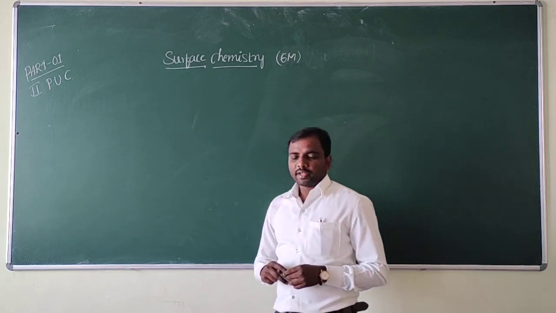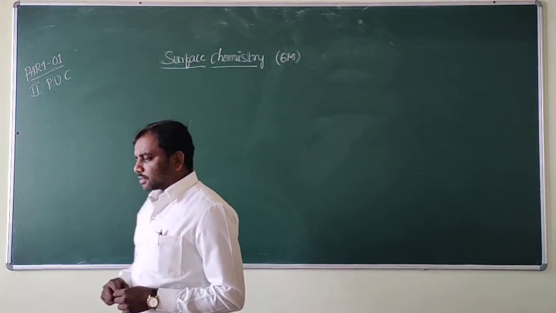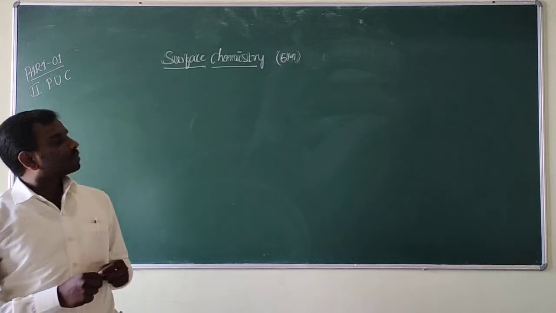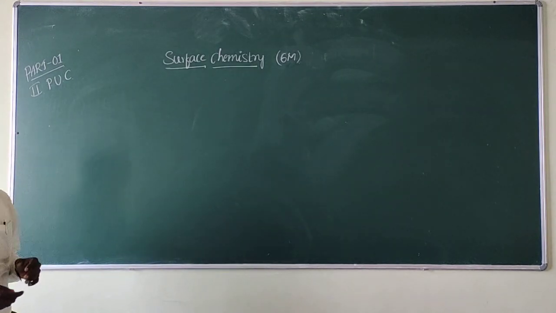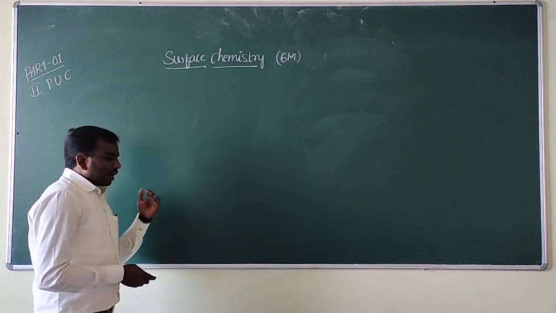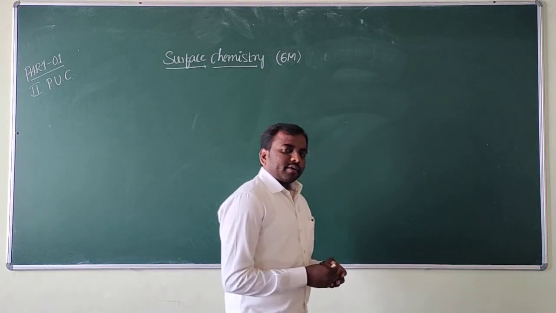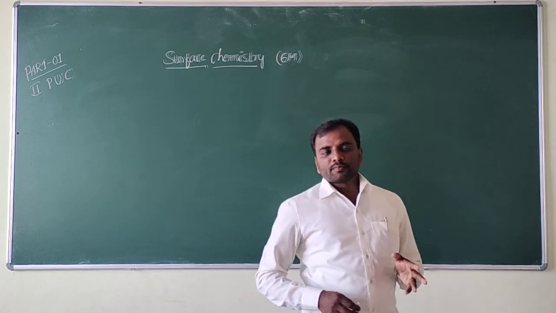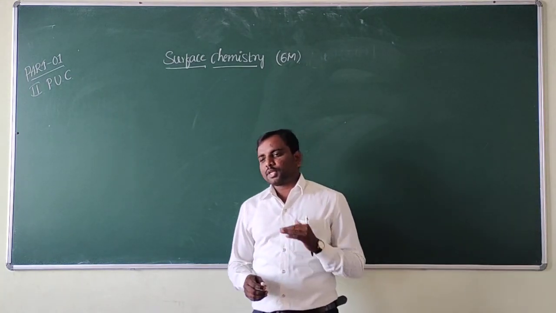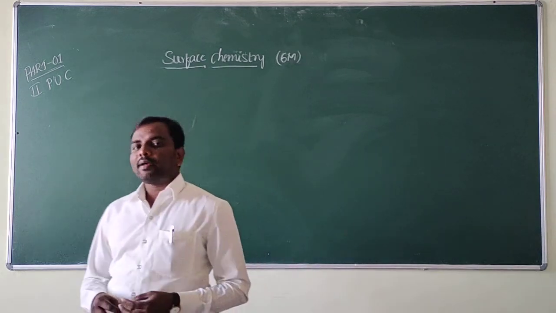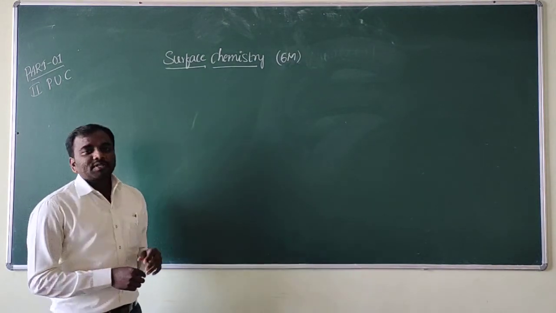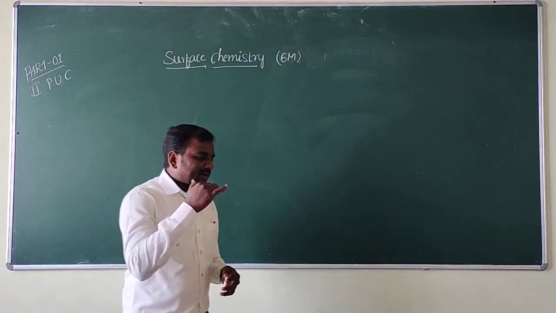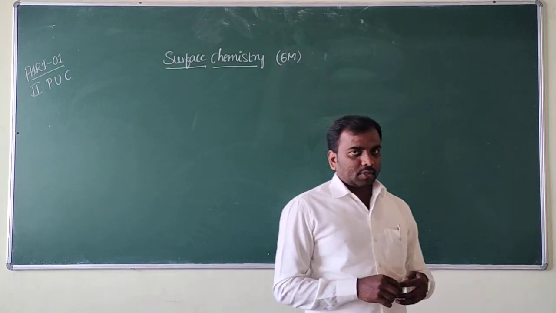Now we discuss what surface chemistry is. Already we can divide chemistry into 3 important branches: physical chemistry, organic chemistry and inorganic chemistry. This surface chemistry comes under physical chemistry.